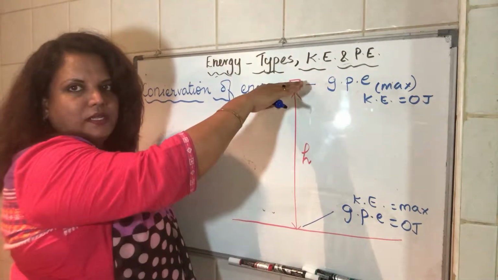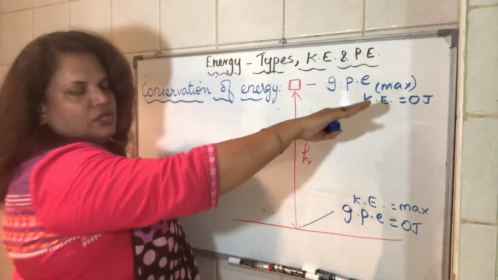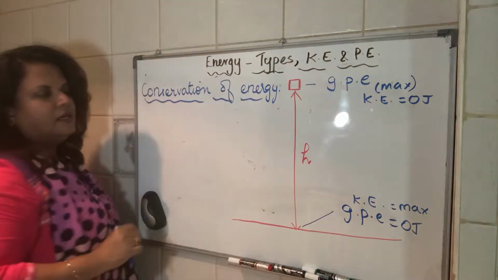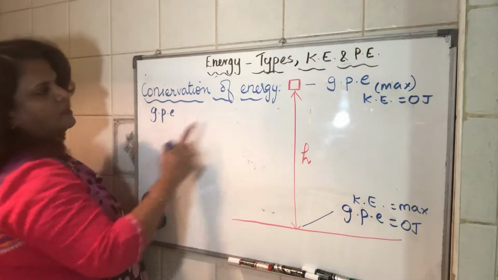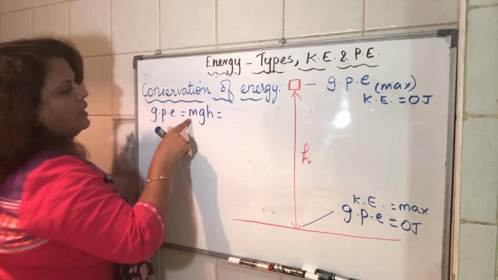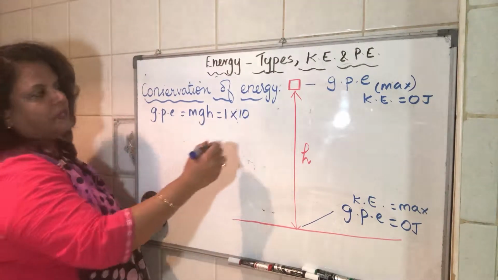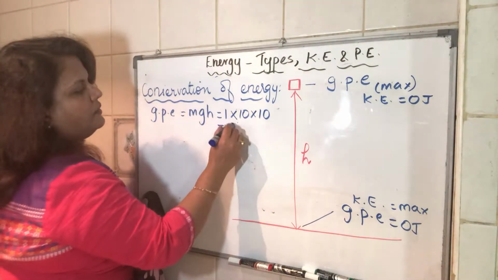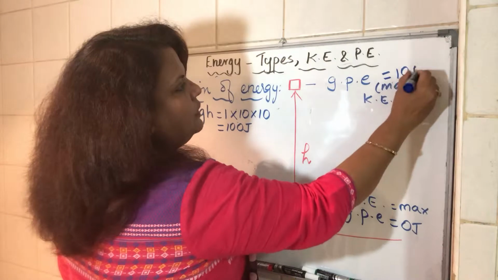So you need to remember these two extreme positions of the object. At the maximum height when it is at rest, GPE is the maximum. You can calculate it by using the formula. Kinetic energy is 0. When it hits the floor, GPE becomes 0. Kinetic energy is maximum. We will plug in some values and proceed with the calculation. So for GPE, say for example, if the object is 1 kg mass, the formula is mgh. So I put here 1 as its mass, multiplied by g, which is 10, and height, say we take it as 10, so it will be 100 joules, correct? So this maximum GPE here will be equal to 100 joules.